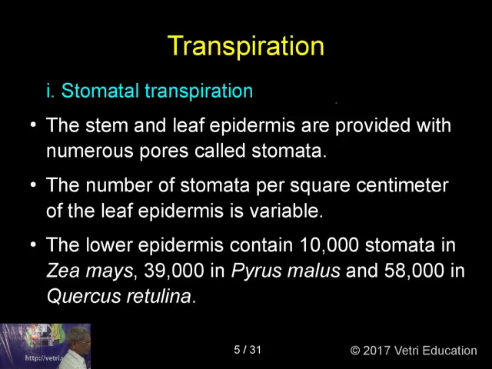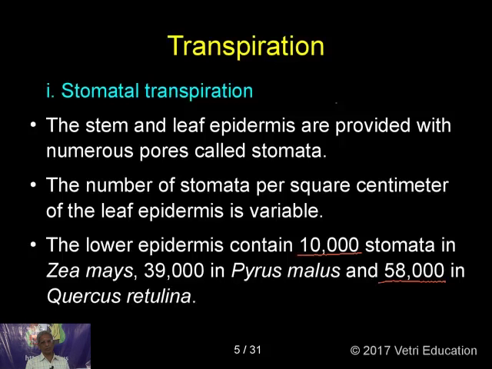It is ranging from 10,000 to roughly 60,000. So much variability is there. Now you may be asking, why is such an amount of variability there in the distribution of the stomata? It depends upon the nature of the plant, the place where the plants are living.